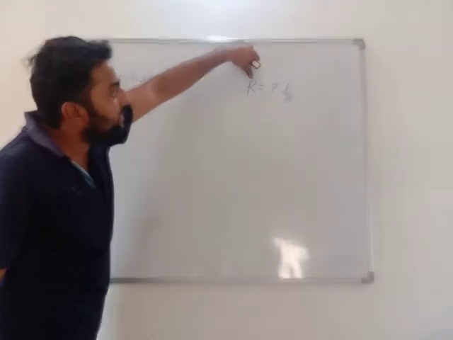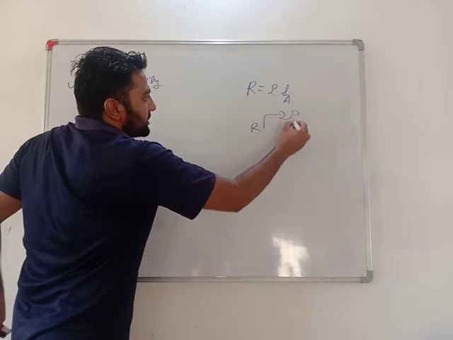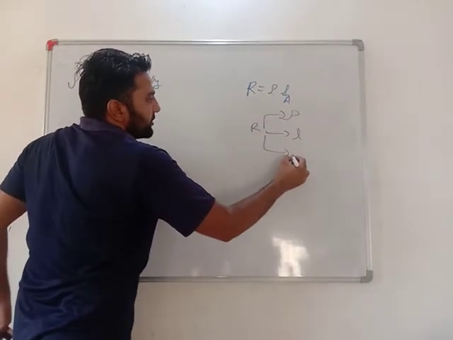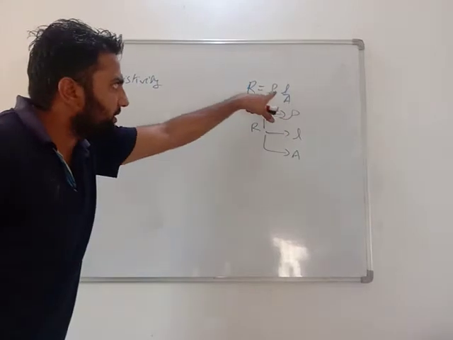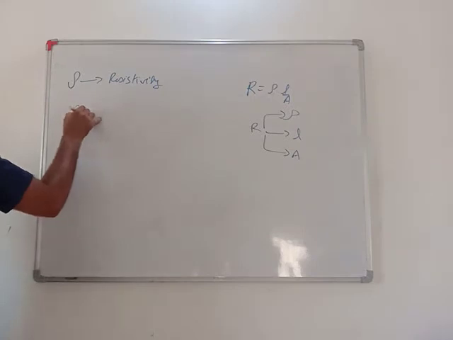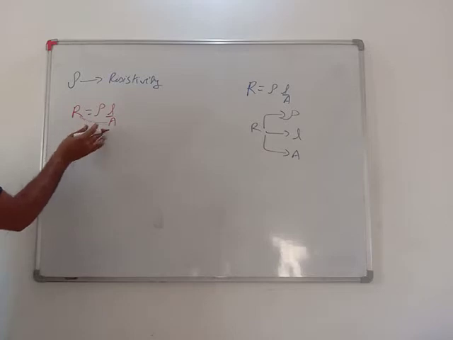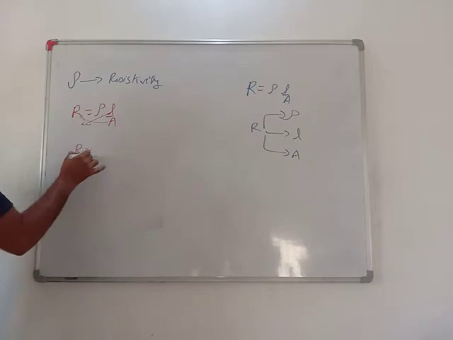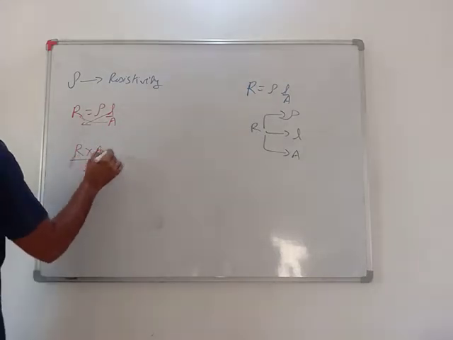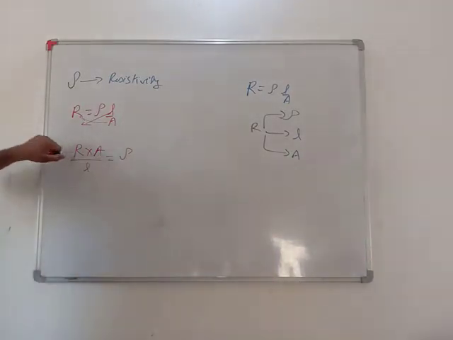Now we will see how resistance depends on temperature. We are saying that resistance depends on resistivity, length and area. First of all, we need to understand resistivity. R equals rho L by A. If this A goes to this side, it gets multiplied by R, and it comes in the denominator, so R into A upon L equals resistivity. What is resistivity? Resistivity equals resistance into area upon length.